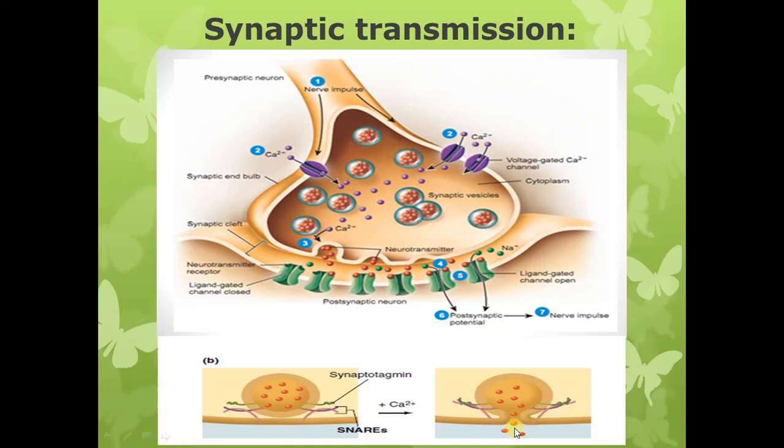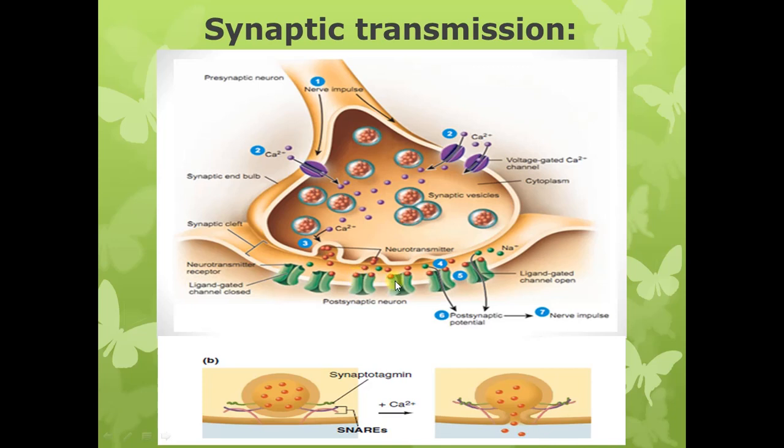So here you can see the release of the neurotransmitter substances from the vesicles into the synaptic space. Now what will happen after the neurotransmitter is released into the synaptic space? It will diffuse through the synaptic cleft and it will bind with the receptors present on the postsynaptic membrane.